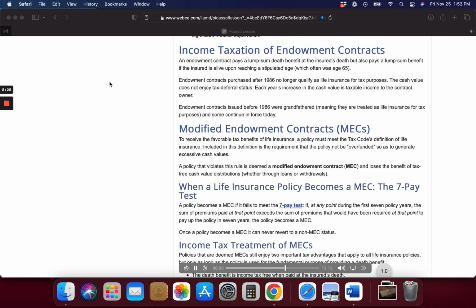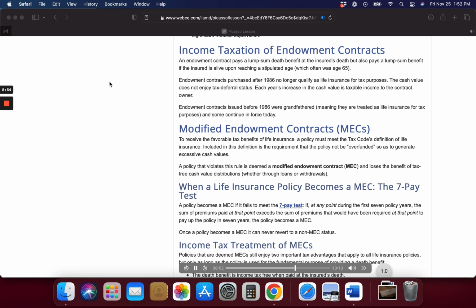Modified endowment contracts, MECs. To receive the favorable tax benefits of life insurance, a policy must meet the tax code's definition of life insurance. Included in this definition is the requirement that the policy not be overfunded so as to generate excessive cash values. A policy that violates this rule is deemed a modified endowment contract, MEC, and loses the benefit of tax-free cash value distributions, whether through loans or withdrawals.